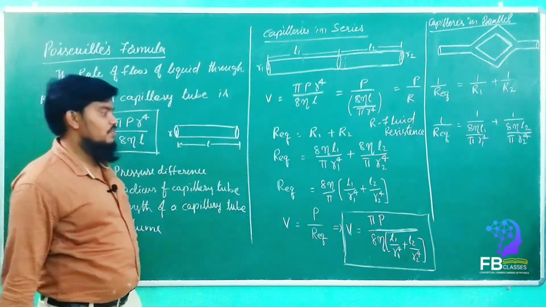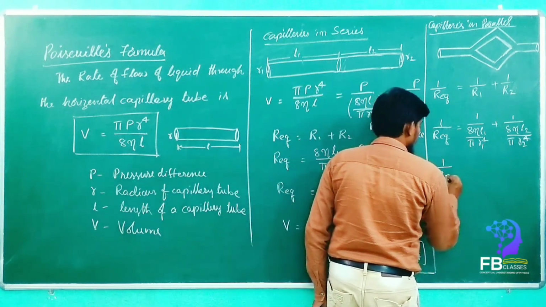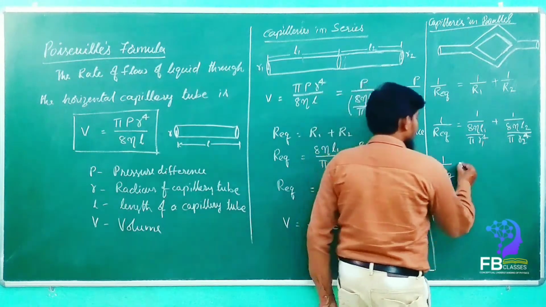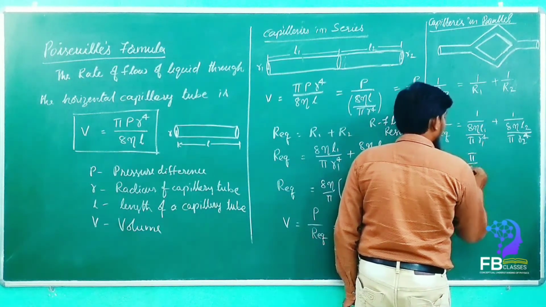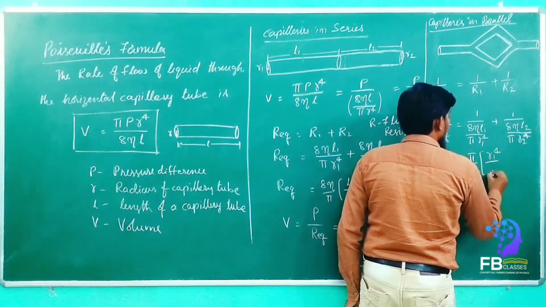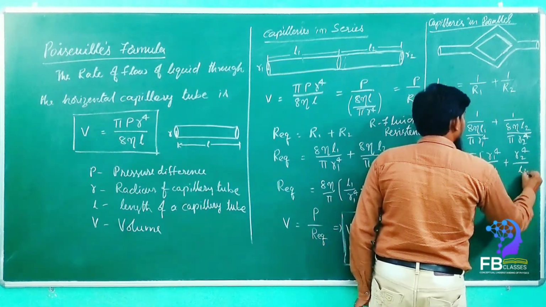So we have to just simplify. Then reciprocal of equivalent resistance is equal to how much, my dears? It comes as pi upon 8 eta, then R1 power 4 by L1 plus R2 power 4 by L2.